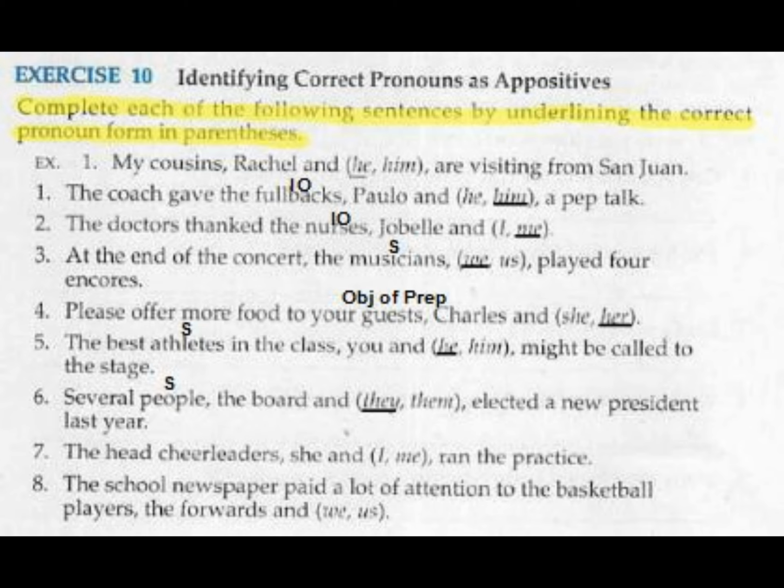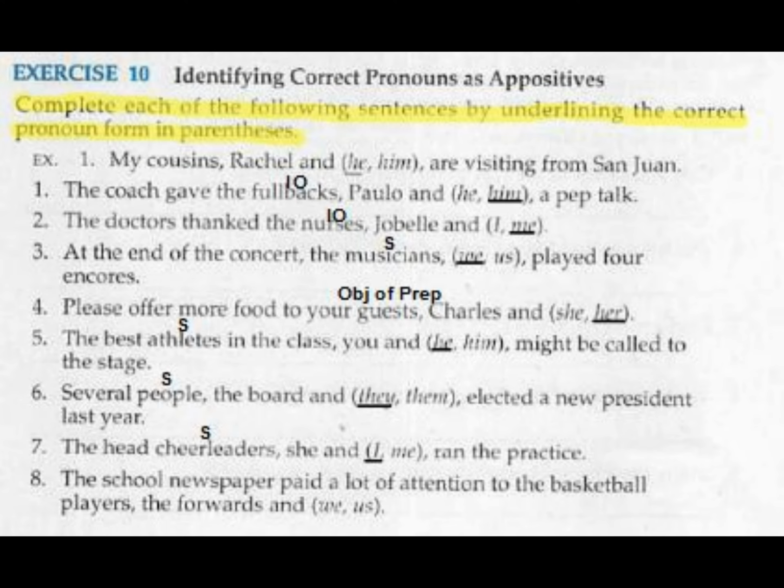Number 6, several people, the board and they, elected a new president last year. They is renaming people, and people is the subject in the sentence, so that's why you use the nominative case pronoun. Number 7, the head cheerleaders, she and I, ran the practice. Cheerleaders is acting as the subject in the sentence. She and I are renaming those cheerleaders, so therefore you use the nominative I pronoun.